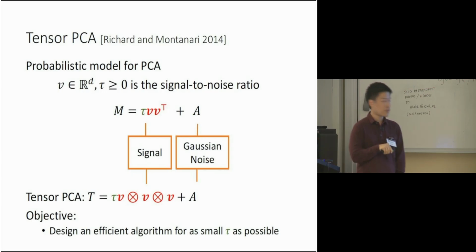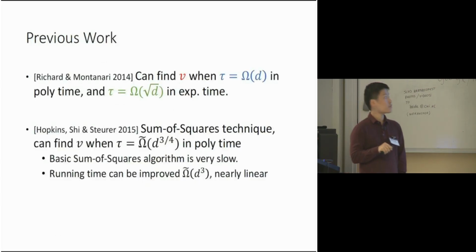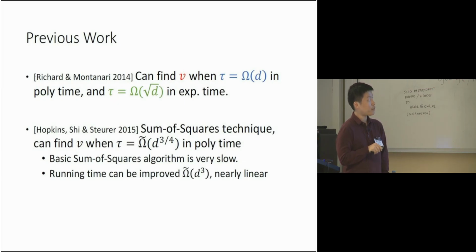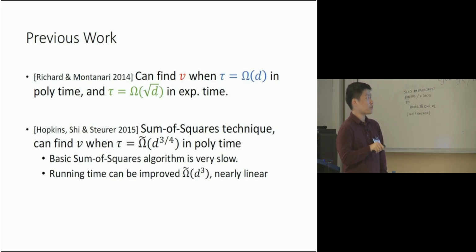Our objective is to design efficient algorithms for as small tau as possible. In the seminal work, they show that they can recover v when tau is on the order of omega d, using a simple local search method.